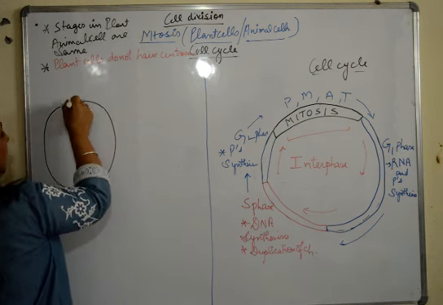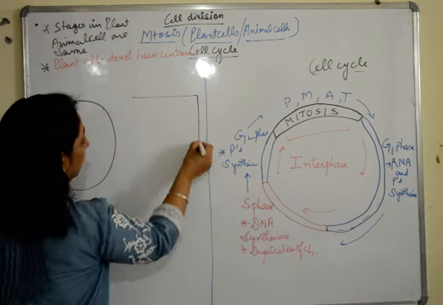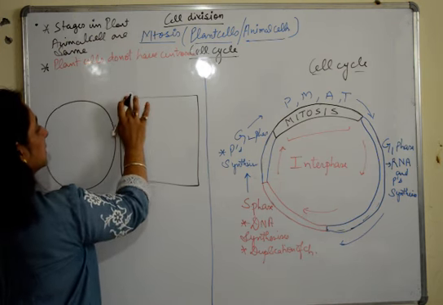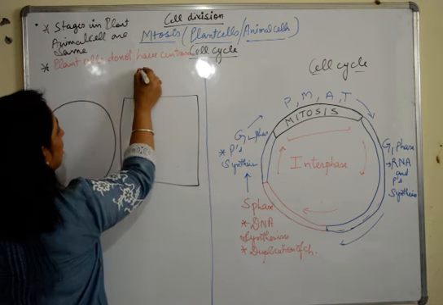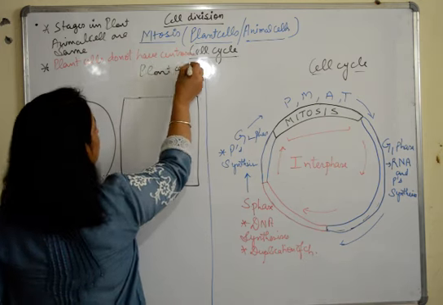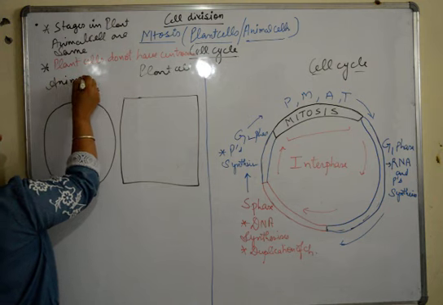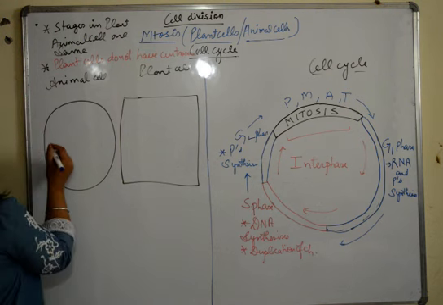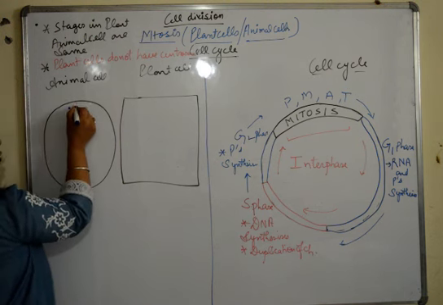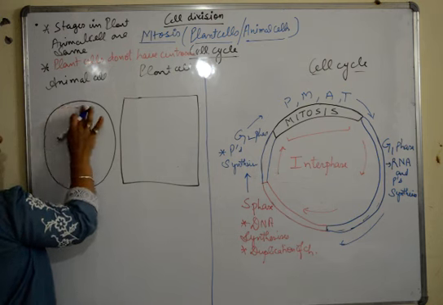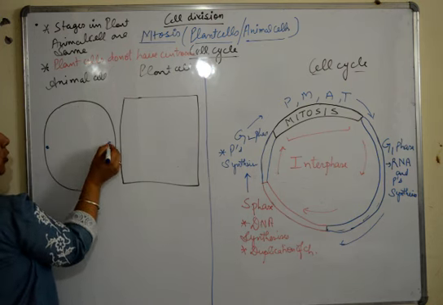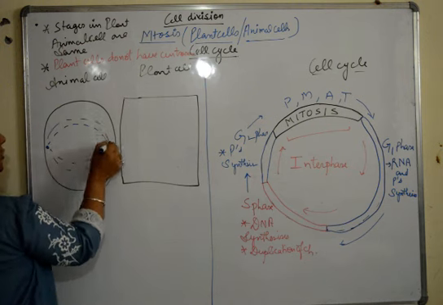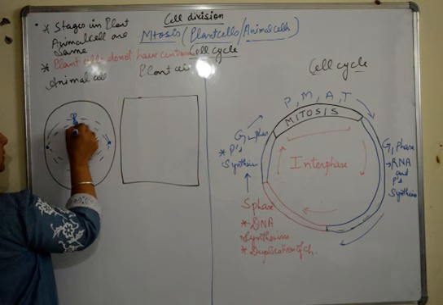An animal cell and a plant cell here. Plant cell has a cell wall, so it has a definite shape. So it is a plant cell, animal cell. Now, in case of animal cell, there was a centrosome which had divided into the centrioles, which gave rise to these spindle fibers on which the chromosomes were placed.